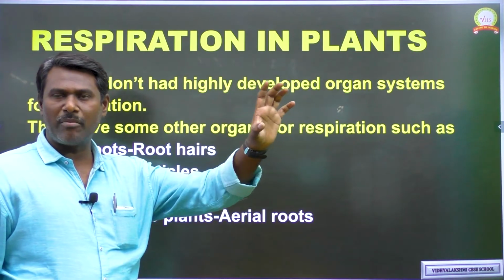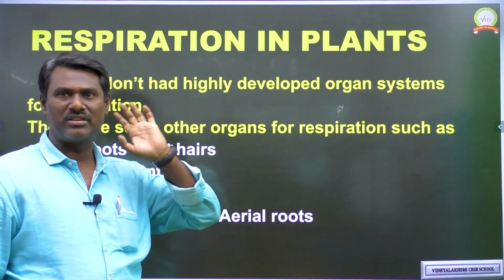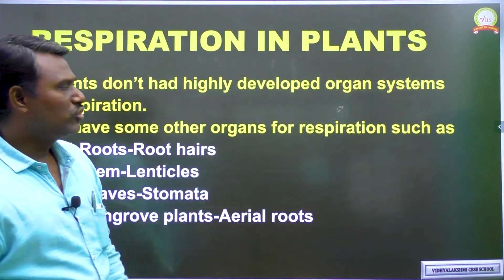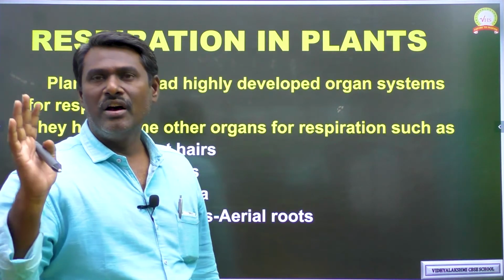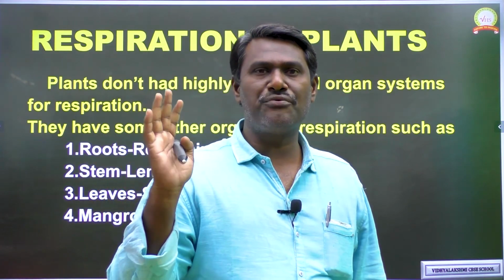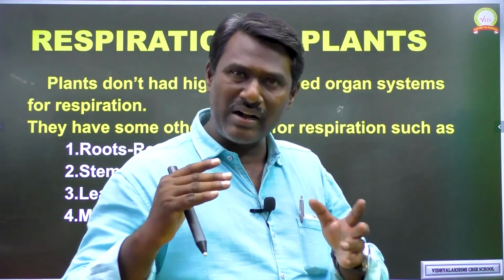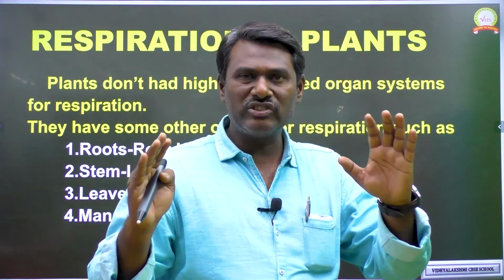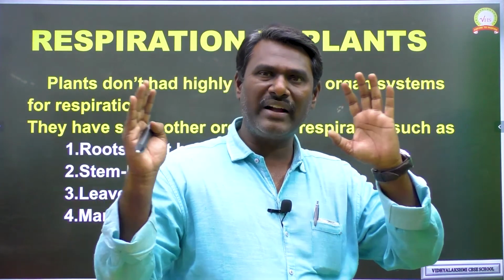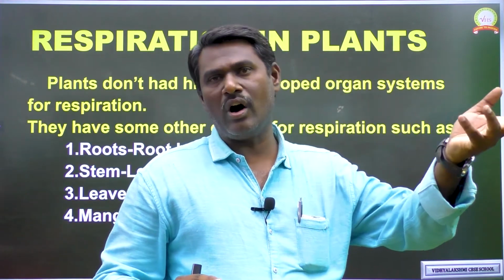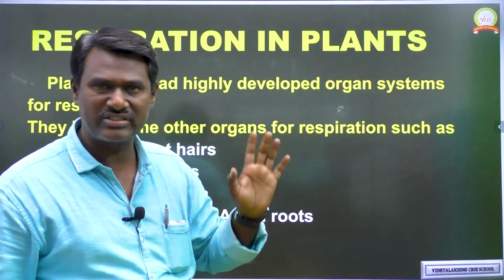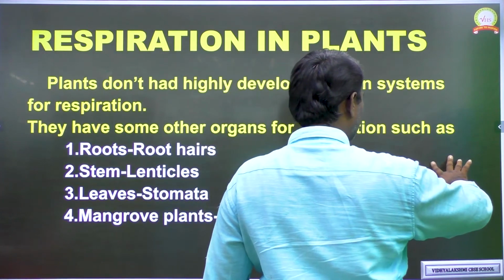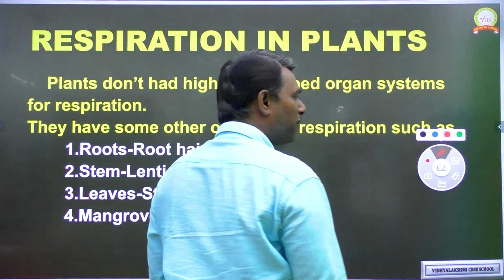Now we have completed respiration in living organisms, animals. Next we can see respiration in plants. So when compared to animals, plants don't have a well developed respiratory system, but they can respire. Okay. So you can take any plant, well developed organ systems are completely absent, but instead of that they can carry out functions like respiration, digestion, like that. Okay. So these are the different parts involved in respiration of plants.